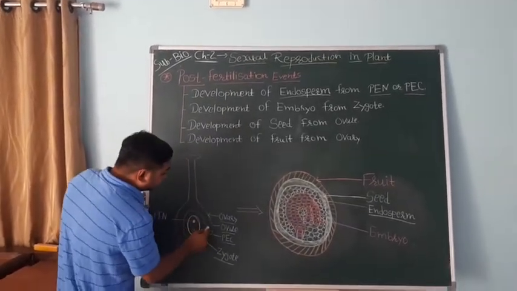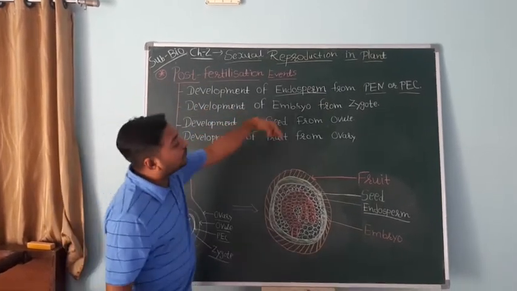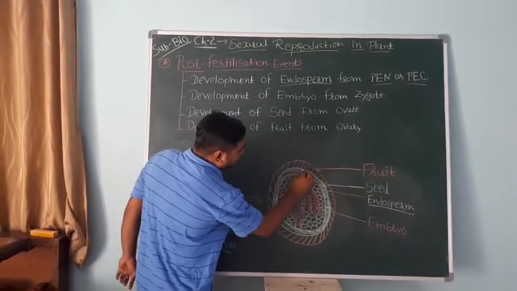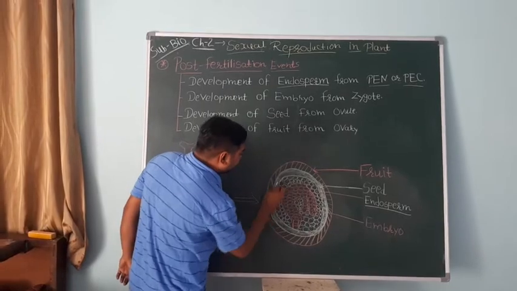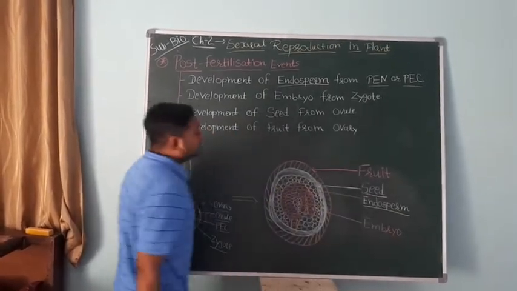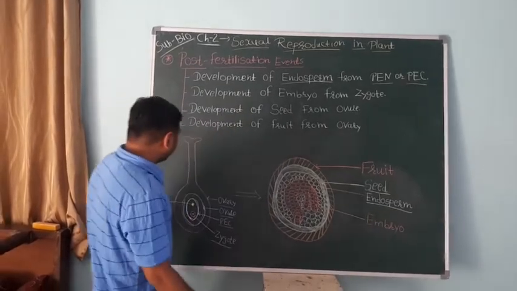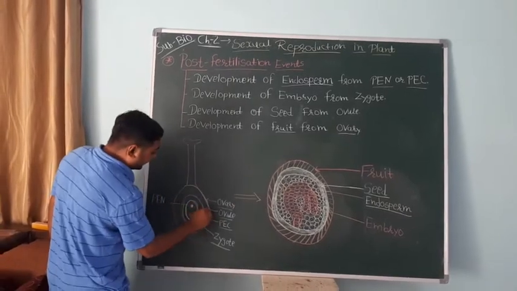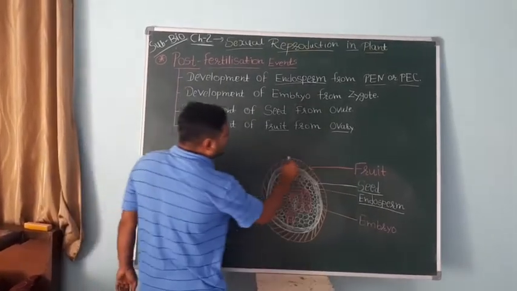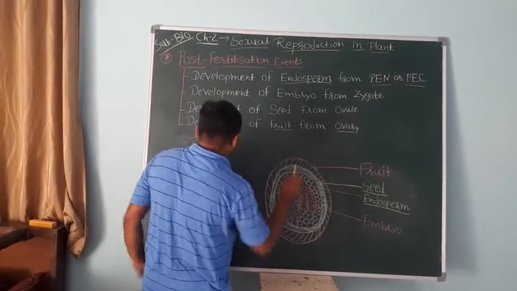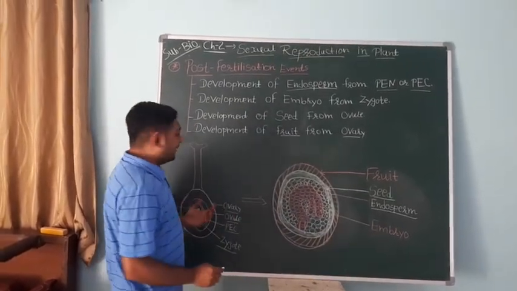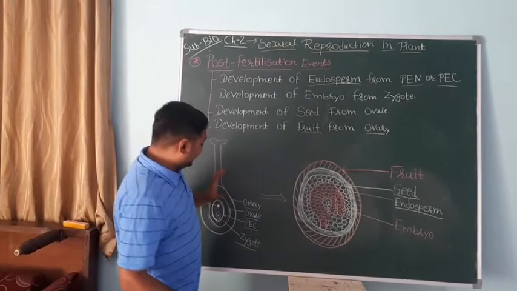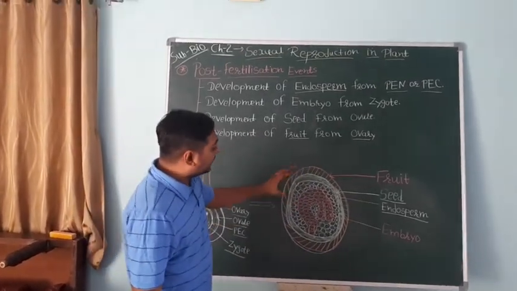Next, the third event is development of seed from ovule. This ovule develops into the seed, and this whole part is the seed. The last is development of fruit from ovary. This whole ovary develops into the fruit, and the other parts like the pistil, stamens, petals and sepals fall off from the flower. This whole flower gets converted into the fruit.